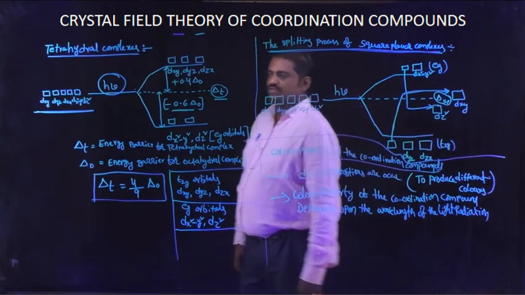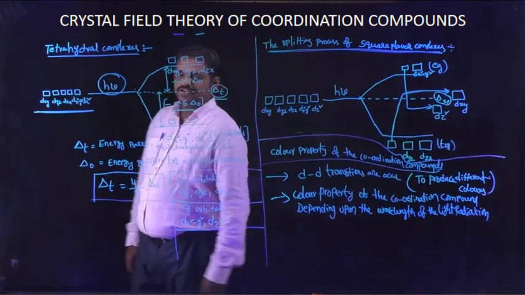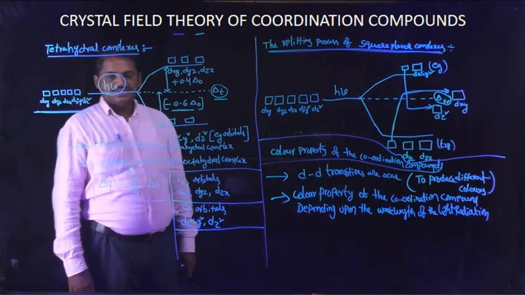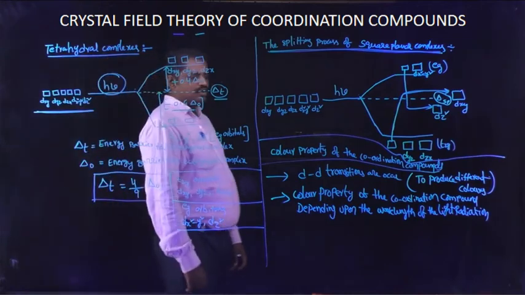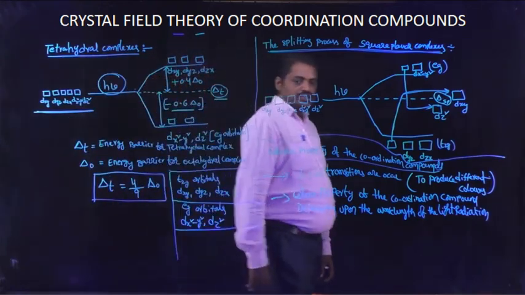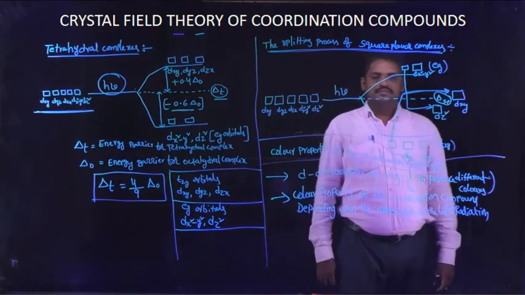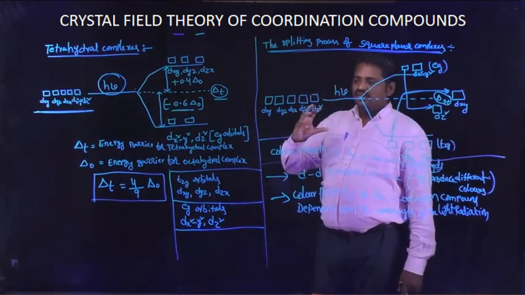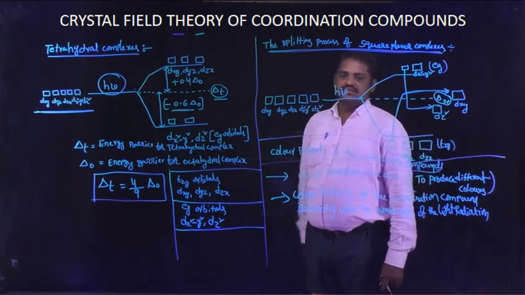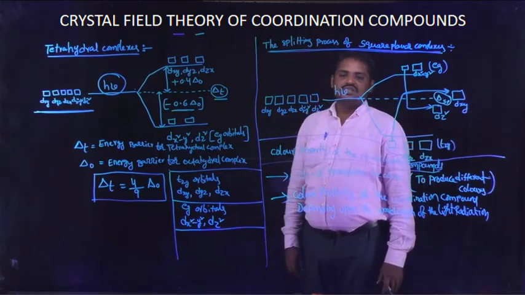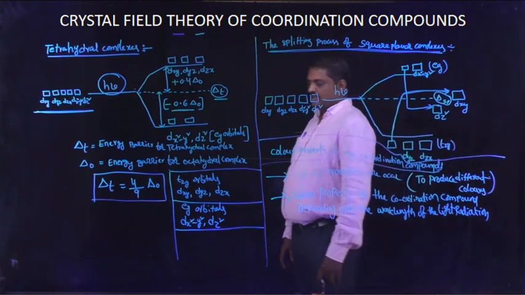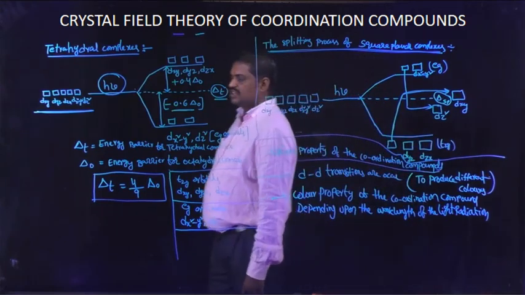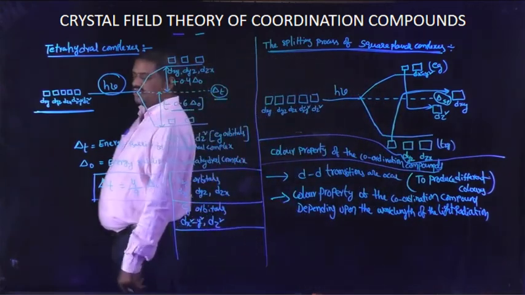Okay, so this is an explanation for the crystal field theory of coordination compounds. So anyhow, what are the main postulates of the crystal field theory? The main postulate is only one.